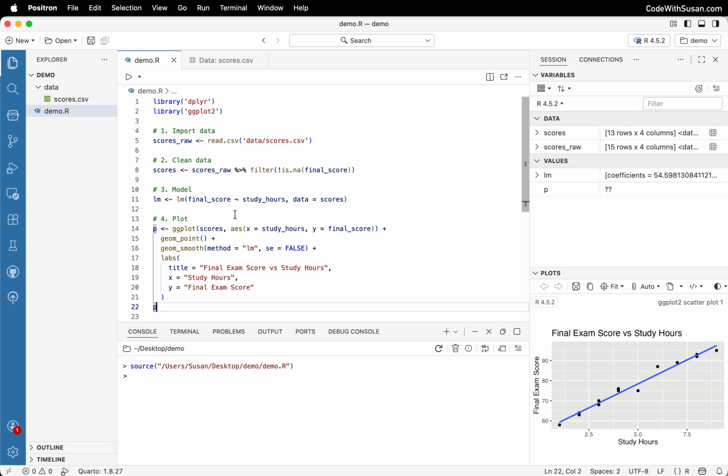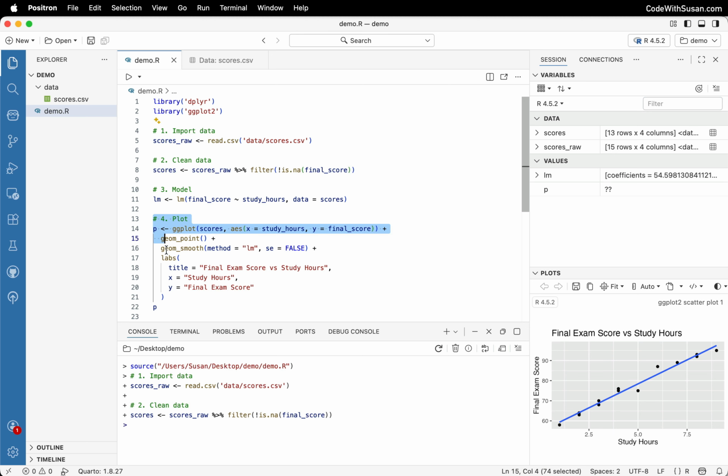But let's imagine this scaled up. Let's say the data, instead of just being a handful of rows, was actually hundreds of gigabytes of data that we're having to import and then also process. Let's say the model was much more advanced. We were actually doing some sort of training model. Everything is just scaled up. And in that situation, it's no longer efficient to just source the entire file anytime we want to test code changes that we've made, because there's no sense in importing hundreds of gigabytes of data repeatedly just to test something further in our code if nothing about the data itself has changed.